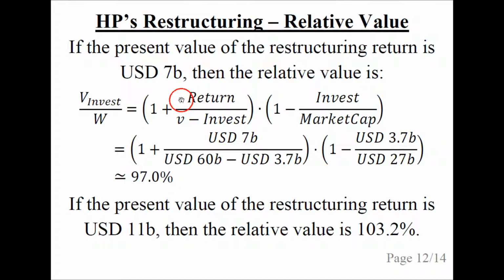So we have the return, $7 billion, the investment amount, $3.7 billion, market cap, $27 billion, value V, $60 billion, investment amount again, $3.7 billion, and this comes to 97%. So it means that the value with the restructuring is worth about 3% less than the value with a share buyback under these assumptions.